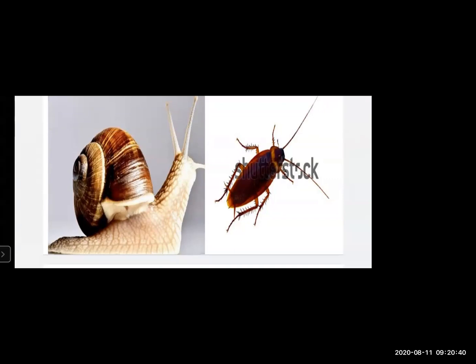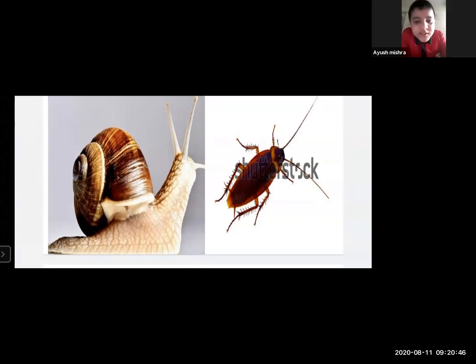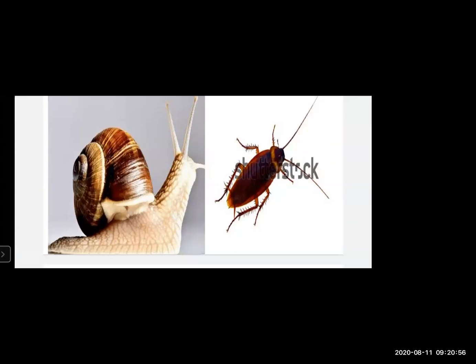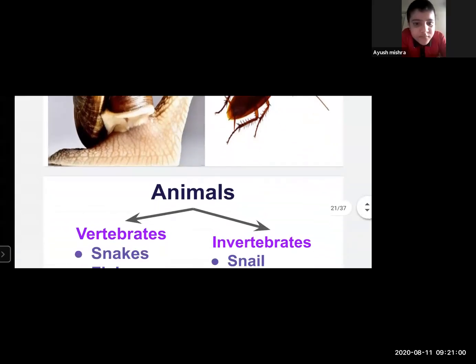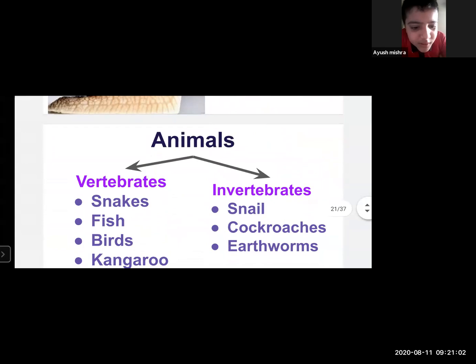What are these animals called, ma'am? Okay, so you give me some examples. Please repeat it again. Snails, cockroaches, earthworms, insects, bees. They do not have a backbone. They are called invertebrate animals. Okay, so they are called invertebrate animals. Very good, very good. Thank you, teacher.